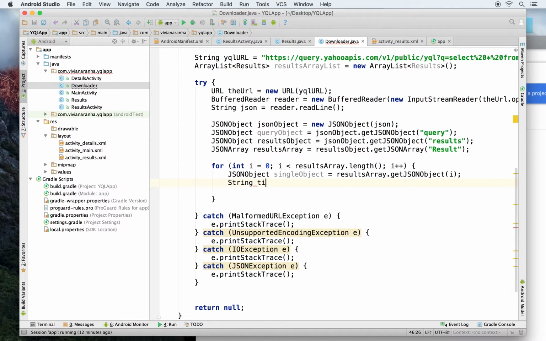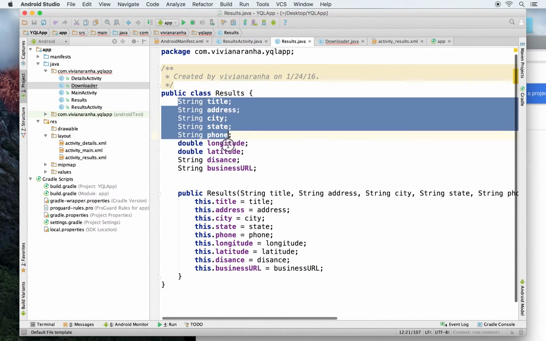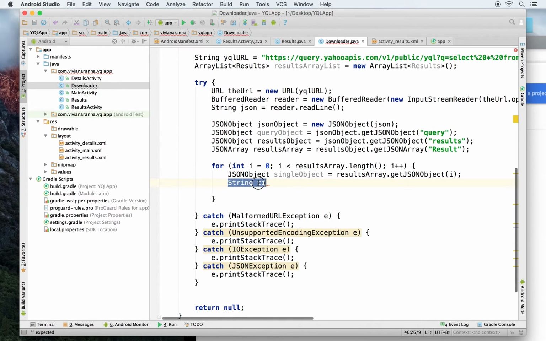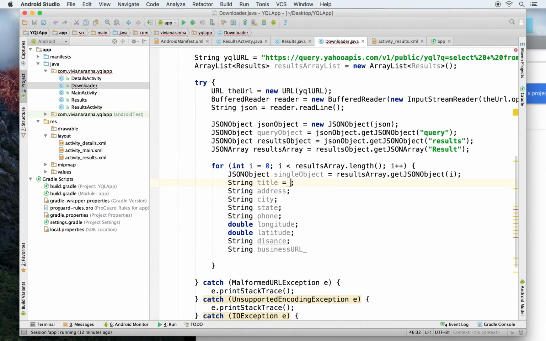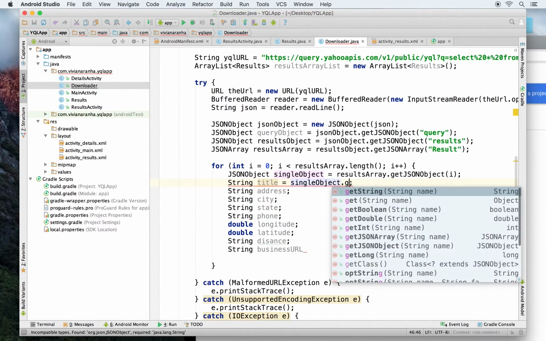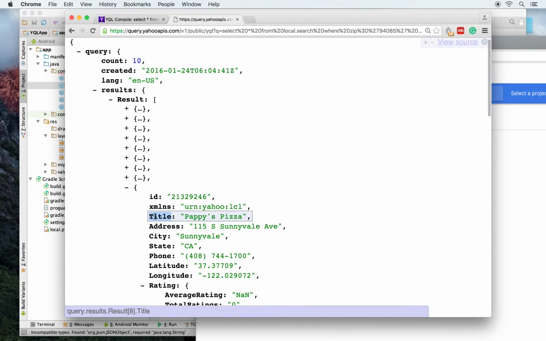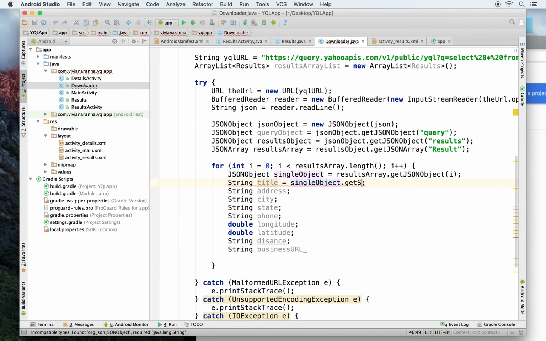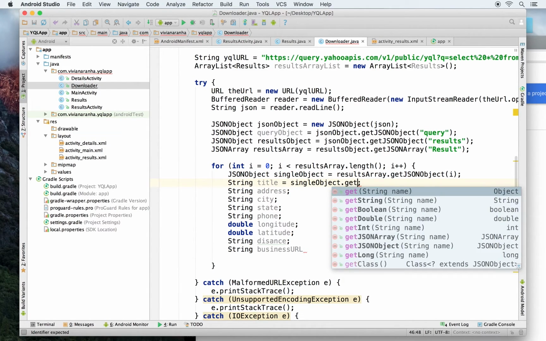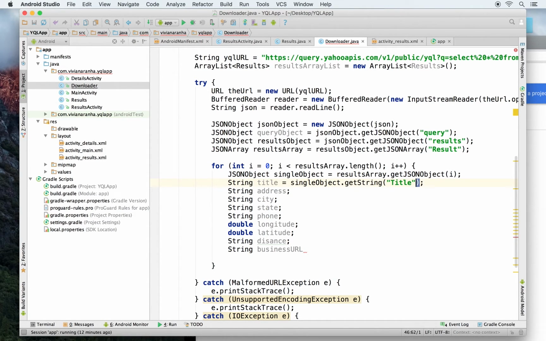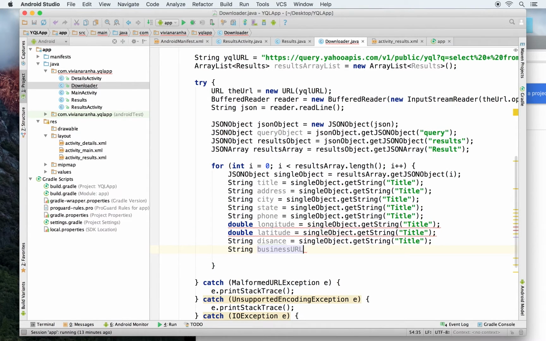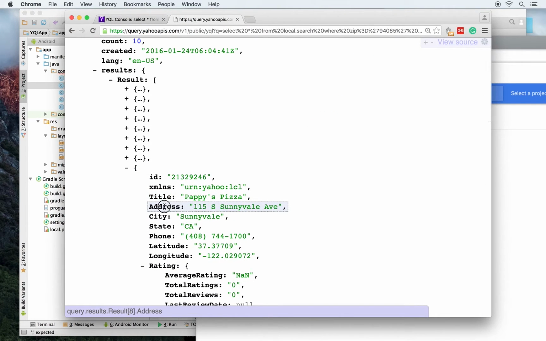Now let's get all the items that we need to create this. So I'm just gonna copy paste them here. So these are different things that we are looking for. So I'm just gonna say single object dot get, because title is inside title, so I can just say get string. I don't know why it is not dot get string. Okay, there you go, title. To do the same thing for each and every one of them, except for some of them are, I guess, double, so I'll have to change it a little bit, but not much. So let's get everything first, address, and then we'll go ahead and fix the strings.